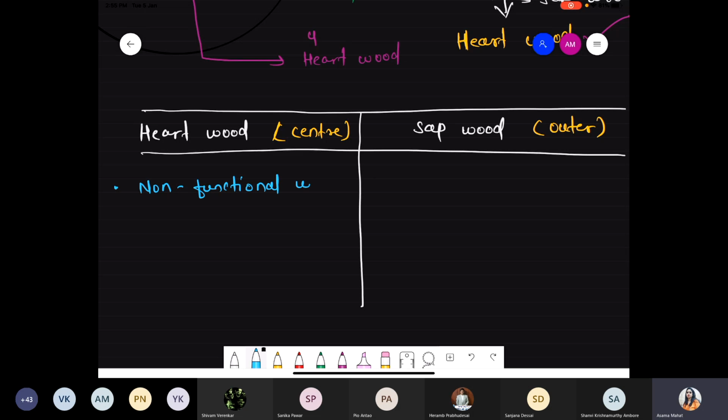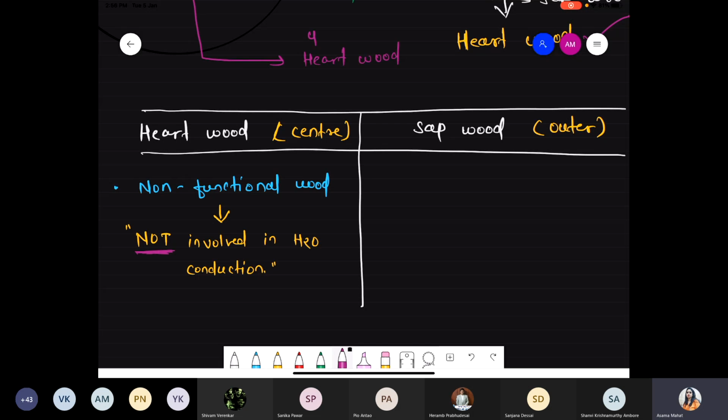These are called non-functional wood. And why are we calling it non-functional wood? Because heartwood is not involved in water conduction. That's what is called non-functional.